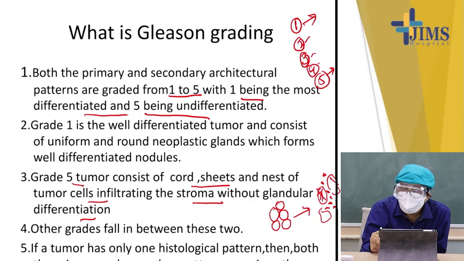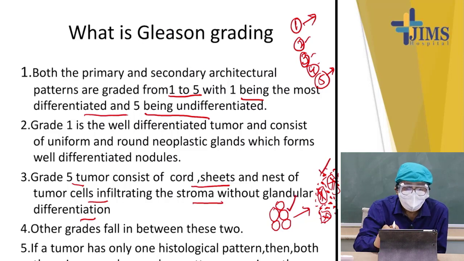Glands are almost not seen, and all this area is tumor in the stroma. This is 5, this is 1, and the other grades are in between these two. If only one grade predominates in all sites, then we have to double the grading.